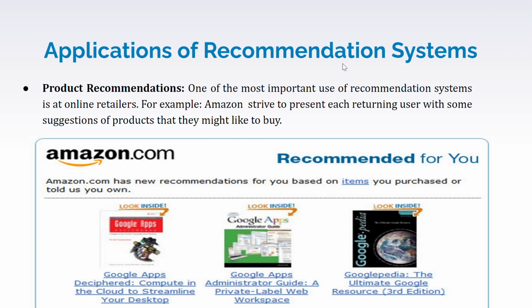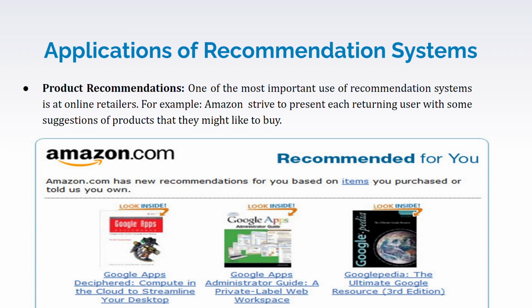Hi, I'm going to talk about the applications of recommendation systems. I'll state a few real-time applications in which recommendation systems are used. If I talk about product recommendations, one of the most important uses of recommendation systems is in online retailer